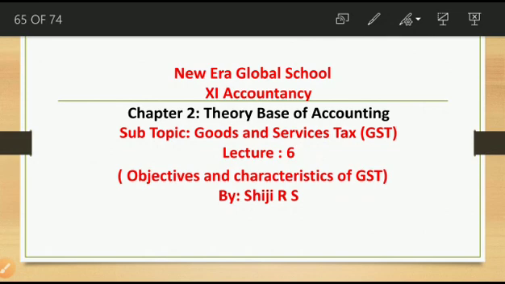Now we are discussing the last topic of the second chapter, the theory base of accounting. We are discussing the second part of that chapter, that is goods and service tax. In the previous video we already discussed the meaning and categories of GST. The main topic as per the syllabus is the different objectives and characteristics of GST, which we discuss in this video. Okay, let's start.